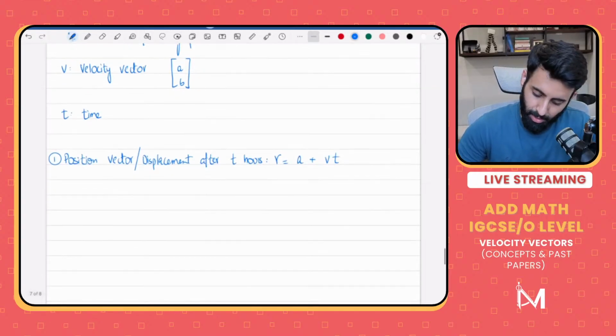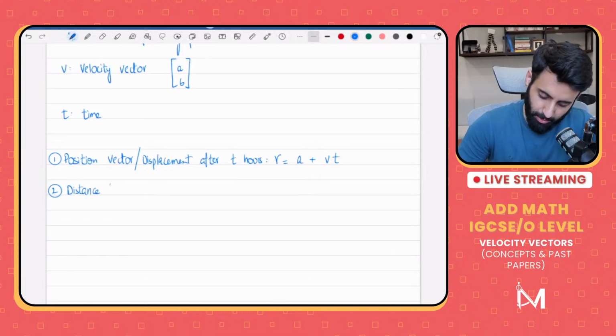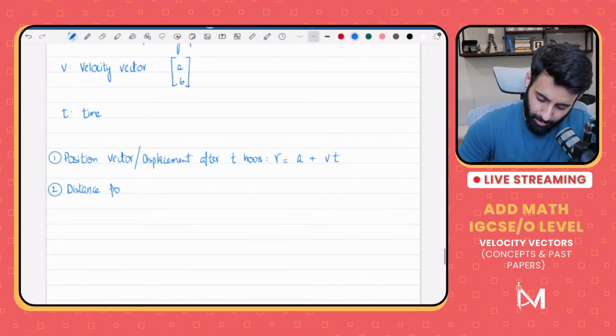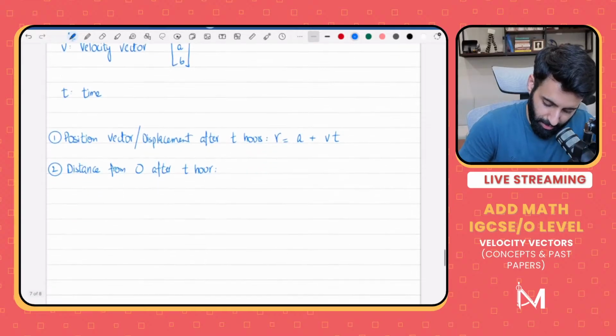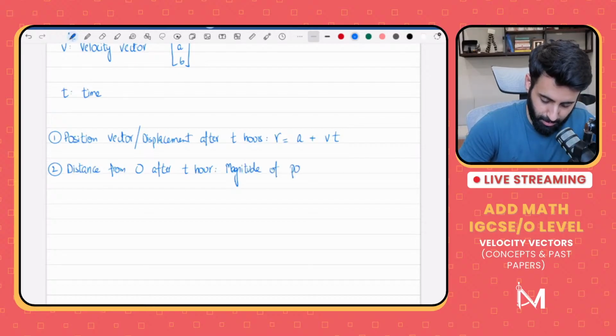Rule number 2. If you're supposed to find the distance traveled, or the distance from O, after t hours, in that case we will take the magnitude of the position vector.